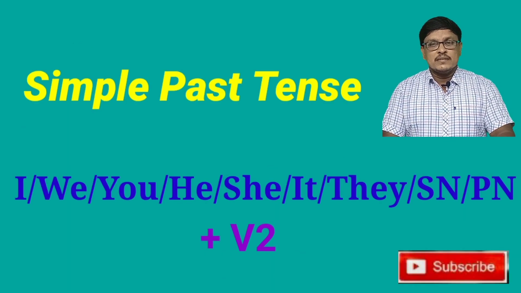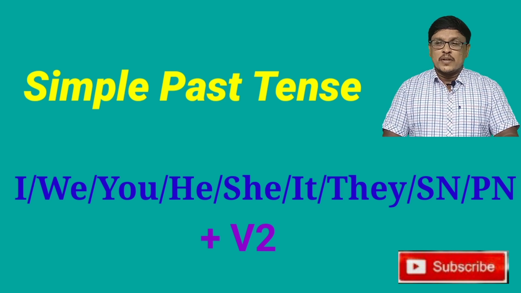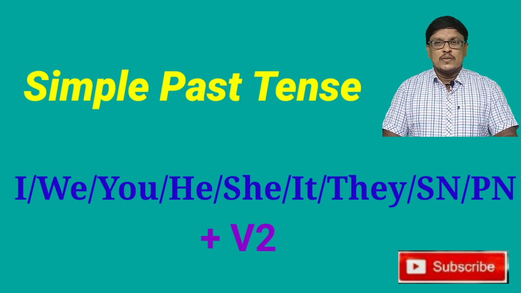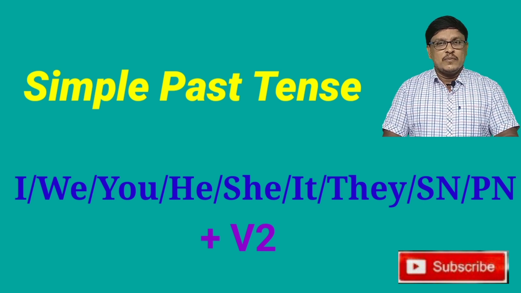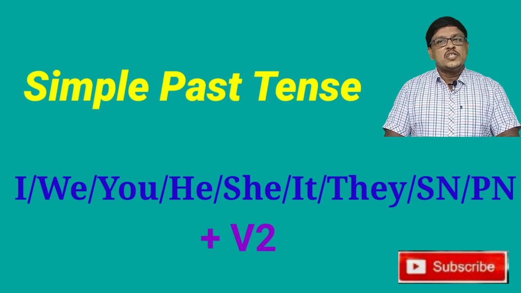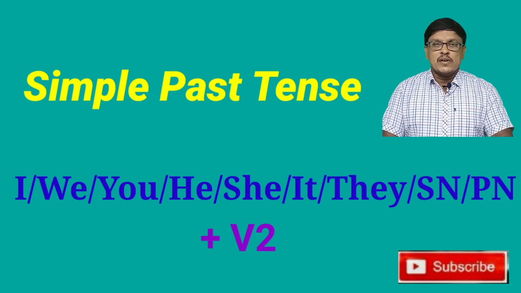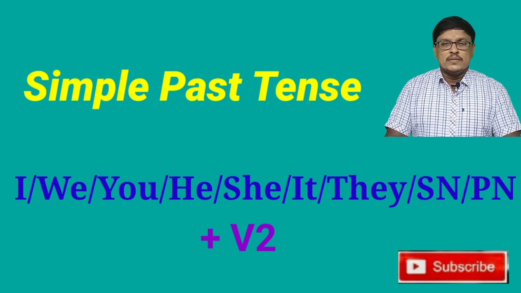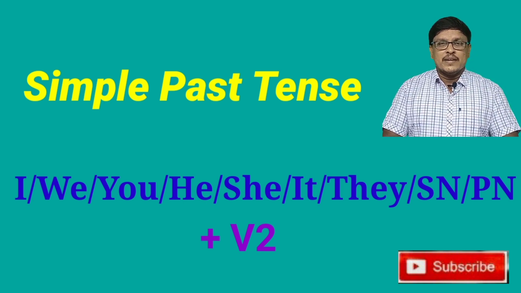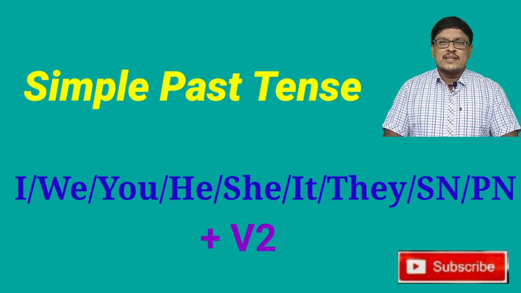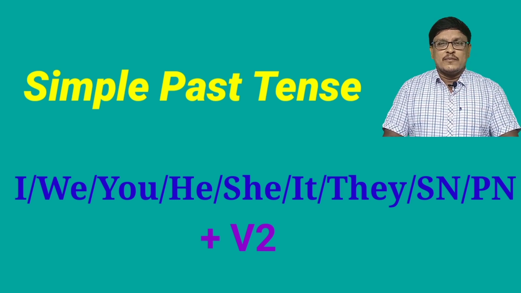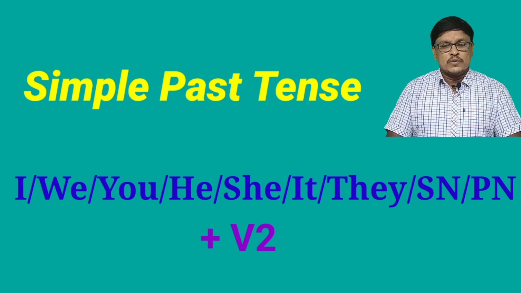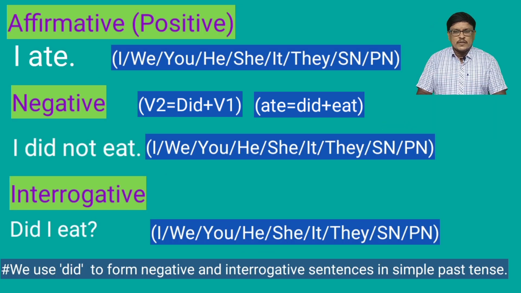Here all subjects means either pronouns or nouns. So we have the personal pronouns I, we, you, he, she, it, they, and we have nouns, singular nouns, like I give one example, Rama. Plural nouns, I give another example, Rama and Sita. So these can be the subjects in this tense, and for all these subjects we have to use verb to form only. Let us see the three forms of the sentences: affirmative, negative, interrogative.